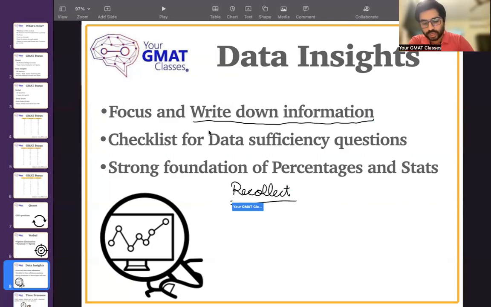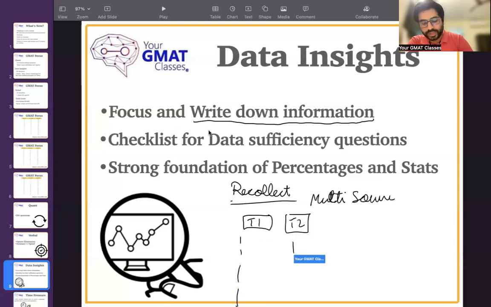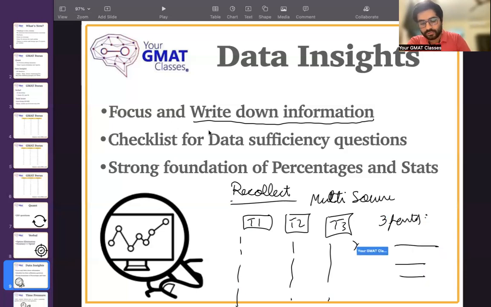Like, for example, the multi-source reasoning questions have three tabs. There is tab 1 of entire information, tab 2 of entire information, tab 3 of entire information. You can select from tab to tab to tab to read that information, but it is an overload of information. And then the question also has three parts. It can have three statements and you have to answer each as either yes or no.